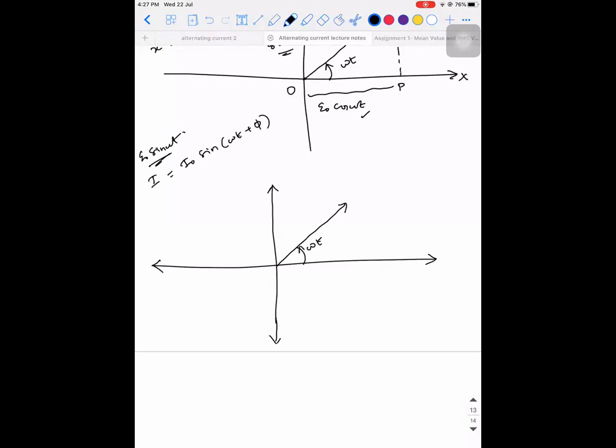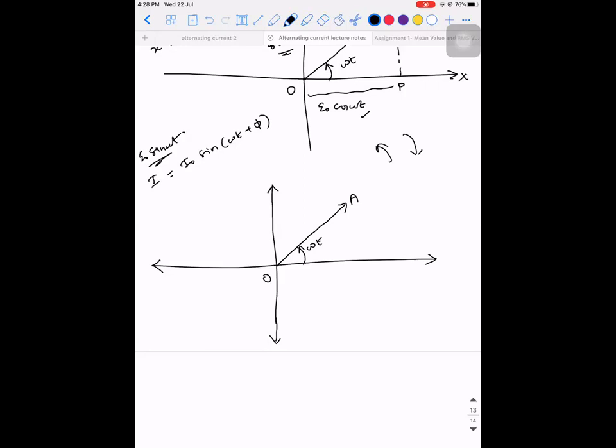Now I want to draw the phasor diagram for I is equal to I naught sine of omega t plus phi. I already have E naught making an angle of omega t with the x-axis. Now if I need to draw for I naught sine omega t with respect to omega t, listen carefully. This is anti-clockwise, this is clockwise. You already know this, I'm repeating it.